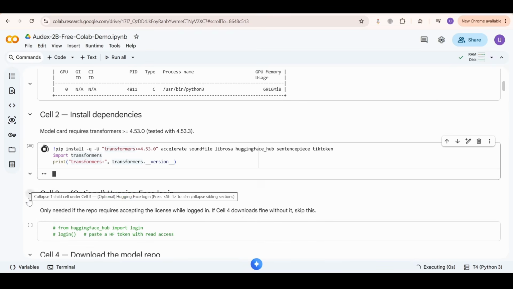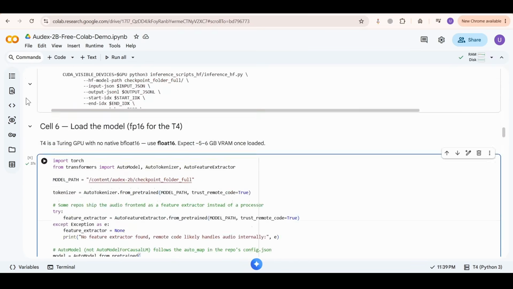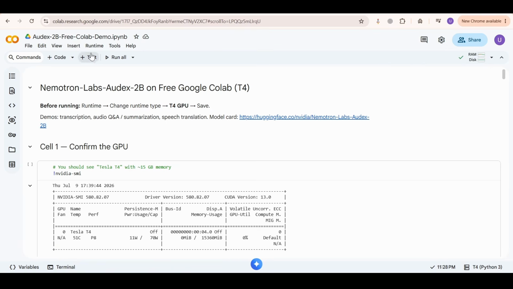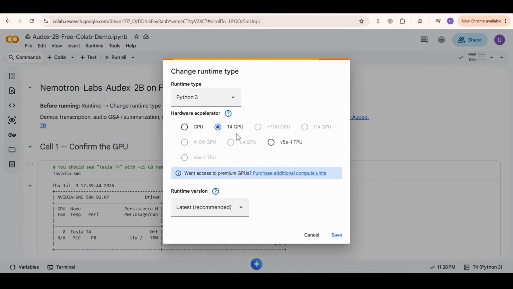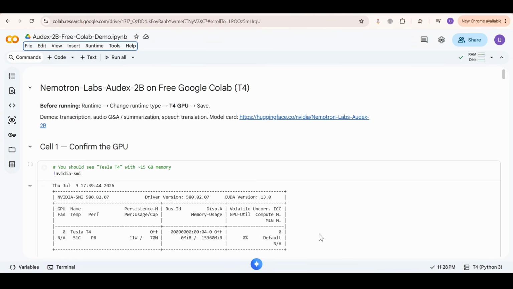All right, enough theory. Let's build this cell by cell, and I'll explain what each one does. First, the one setting that matters. Go to Runtime, change runtime type, and pick the T4 GPU. That's the free one. Cell 1 is just a sanity check, nvidia-smi, and you should see a Tesla T4 with about 15 gigs of video memory. This model only needs around 6, so we've got plenty of headroom.